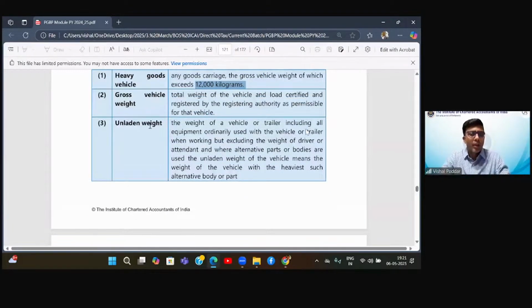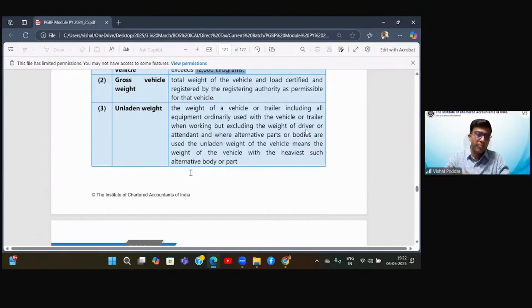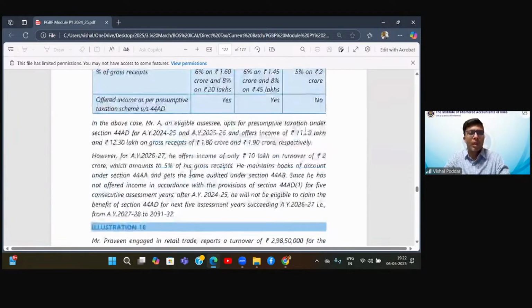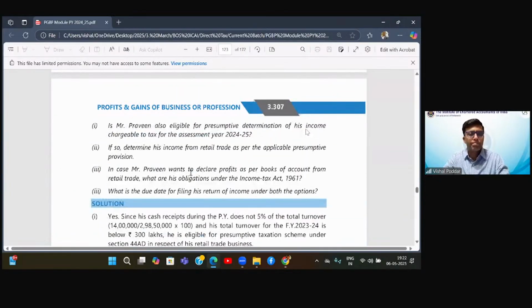What is the unladen weight? The unladen weight is the weight of the vehicle only without goods. So the weight of the vehicle, the naked vehicle, is what is unladen weight. So the weight of the vehicle or trailer, including equipment ordinarily used in the vehicle or trailer when working, but excluding the weight of the driver, attendant, and where alternative parts or bodies are used, the unladen weight of the vehicle means the weight of the vehicle with the heaviest such alternative body. But without goods, without driver. That is what is unladen. Correct?